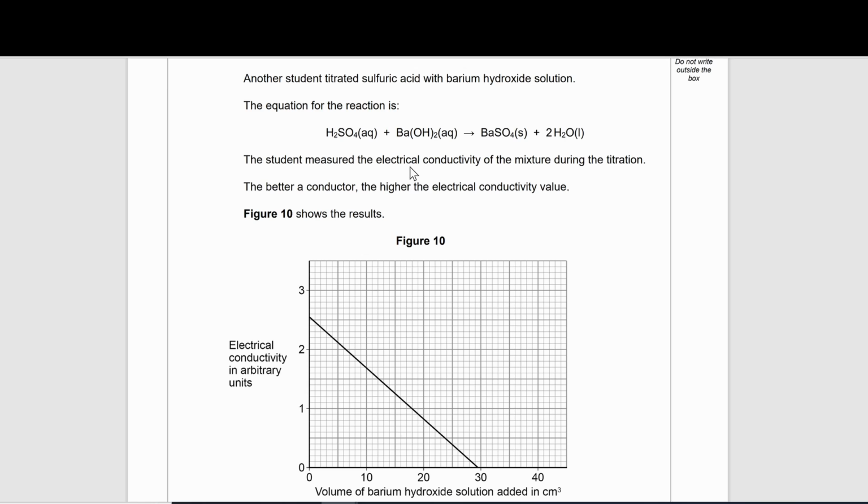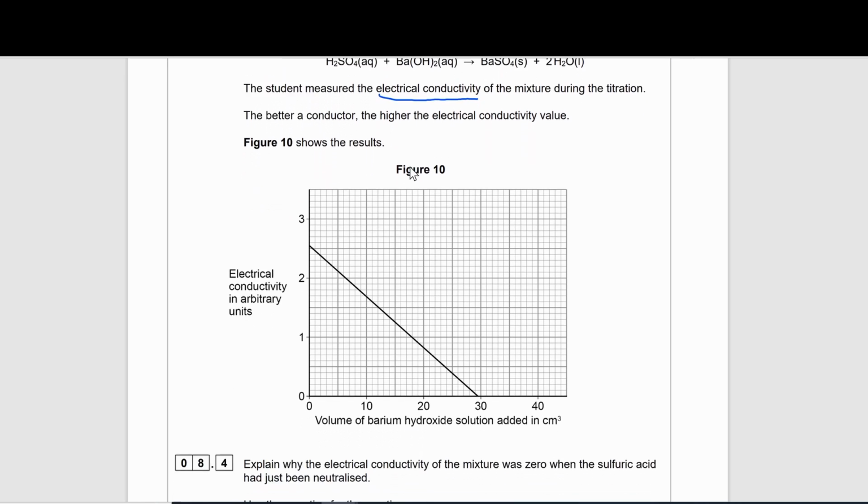Another student titrated sulfuric acid with barium hydroxide solution. The equation for the reaction is shown. The student measured the electrical conductivity of the mixture during the titration. The better a conductor, the higher the electrical conductivity value. Figure 10 shows the results.